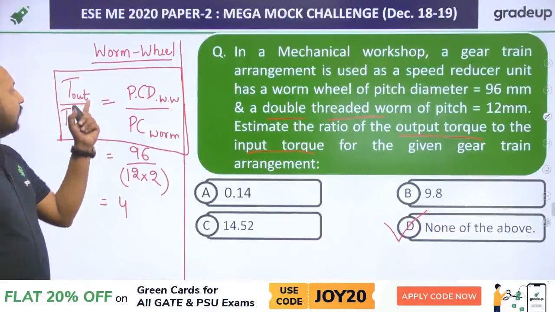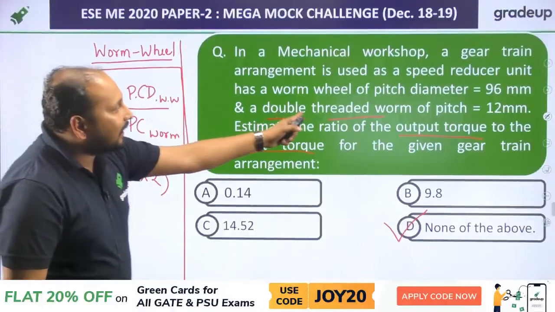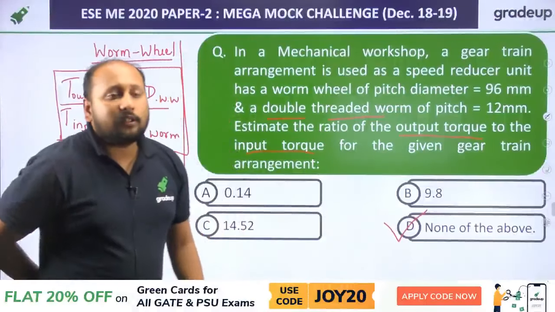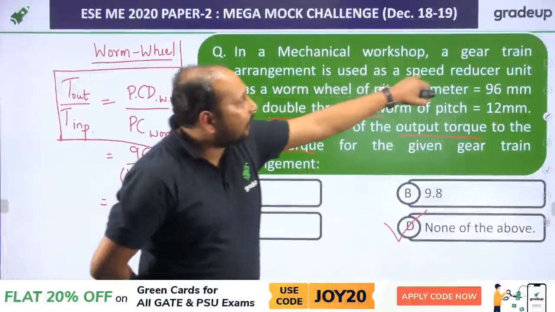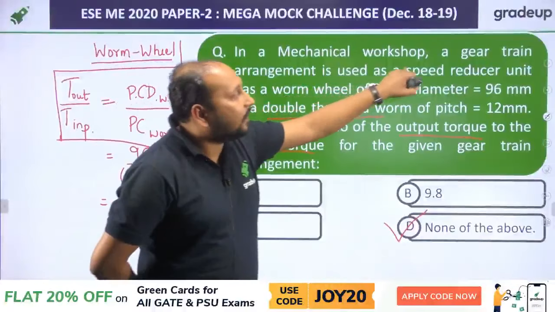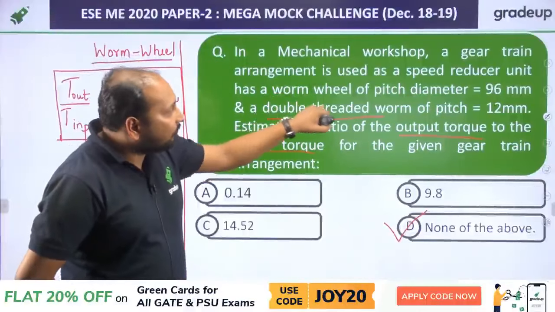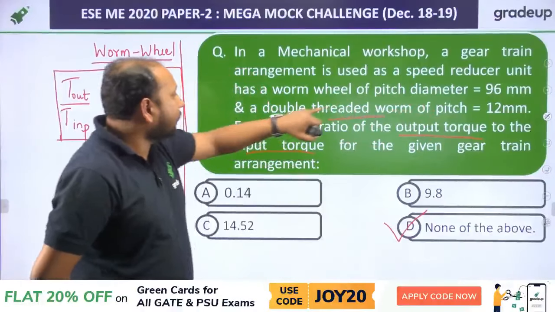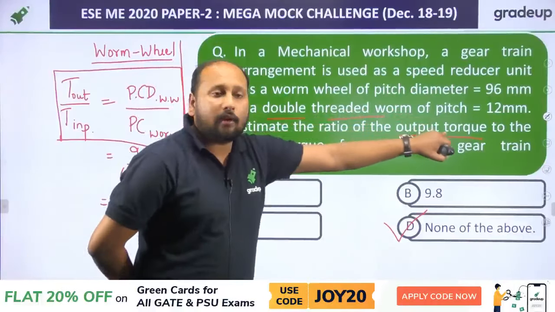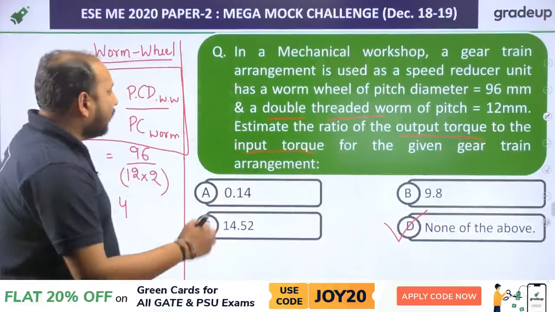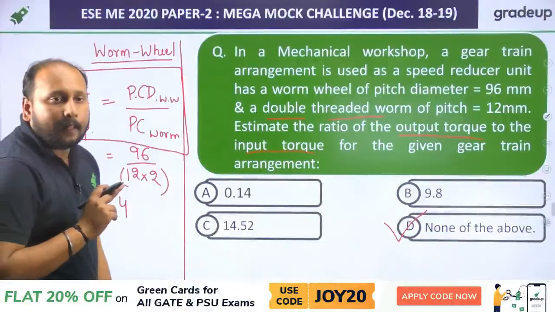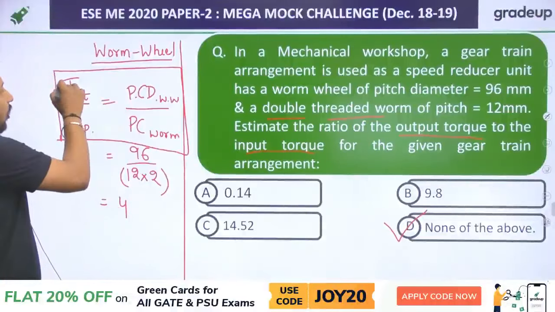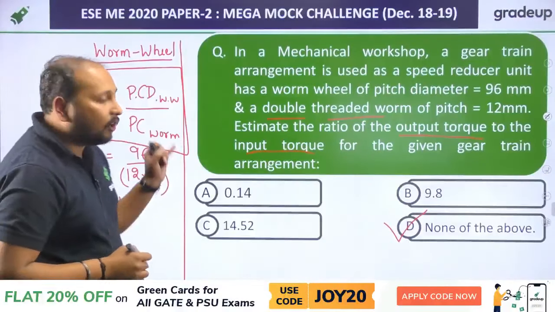You have to see the torque output. Now tell me in this case, which is your output? If you read the statement, a gear train arrangement is used as a speed reducer, has a worm wheel of pitch diameter 96 mm and a double threaded worm of pitch 12 mm. So in this case, what is happening? You are reducing the speed. Clear? That means your torque output will be lesser than that of the torque input.